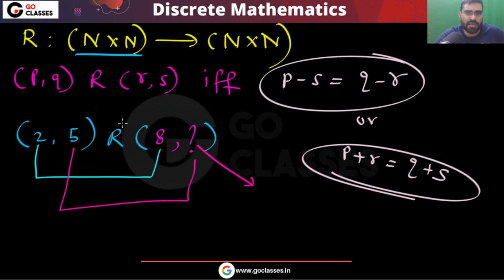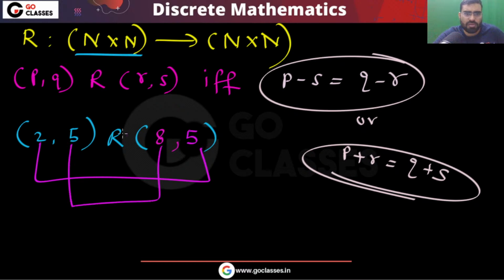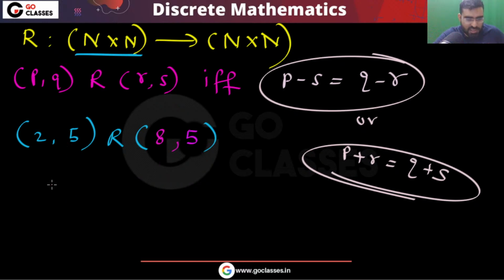Very simple. So (2, 5) is related to (8, 5). You can easily see that P minus S is 2 minus 5, which is equal to Q minus R, 5 minus 8.